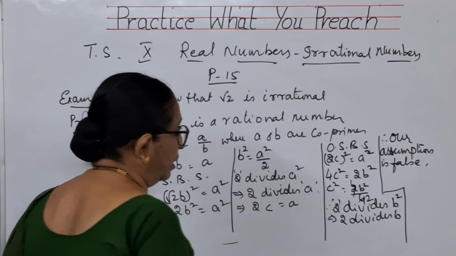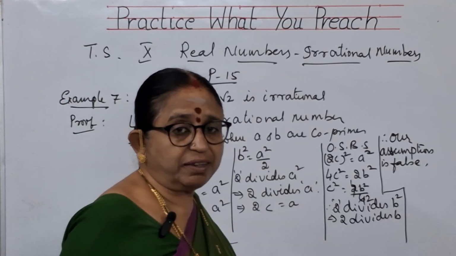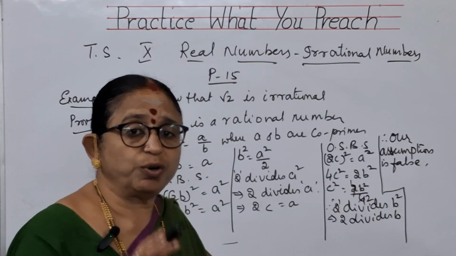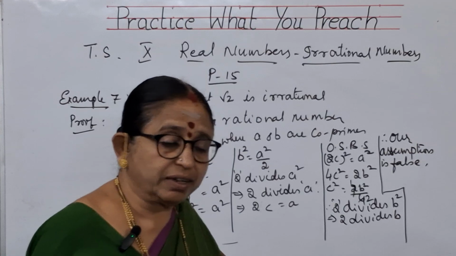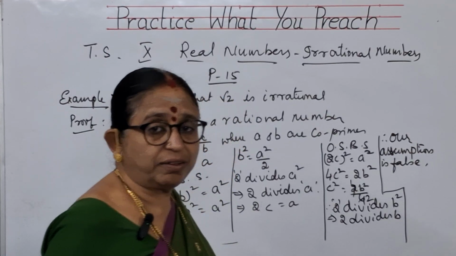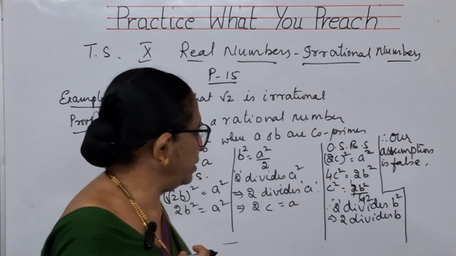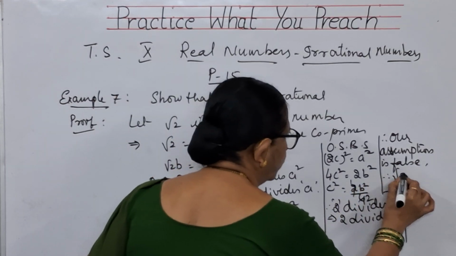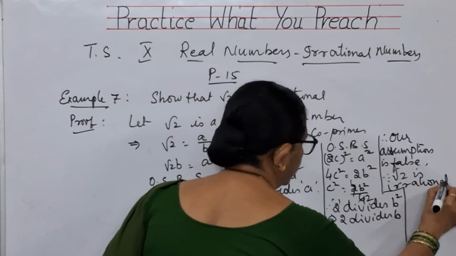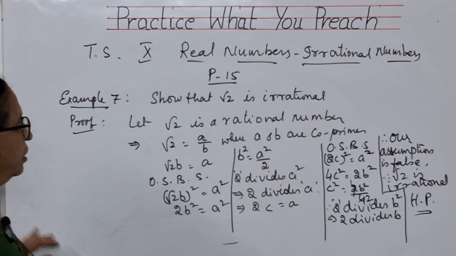So what am I saying? That 2 is also a common factor for A and B. Am I right? When I have said that A and B are co-primes, I should not get any other value as a common factor except 1. But in this case, I have got 2 as a common factor. That means what I thought is wrong. So our assumption is false. Therefore, root 2 is irrational. So, hence proved. This is a very, very important proof, children.